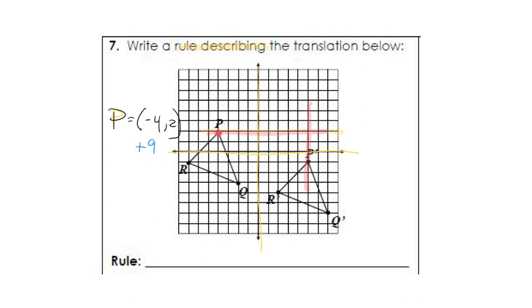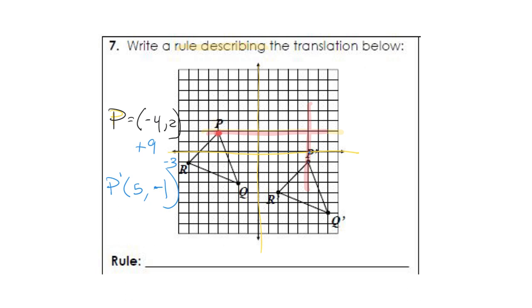And then I go 1, 2, 3 down. So 3 down would be -3. So let's try that. -4 plus 9 is 5. So P prime should be at 5, and then 2 minus 3 would be at -1. So let's see. Is the new one at 5, -1? So I go here, 1, 2, 3, 4, 5, down 1. That is correct.